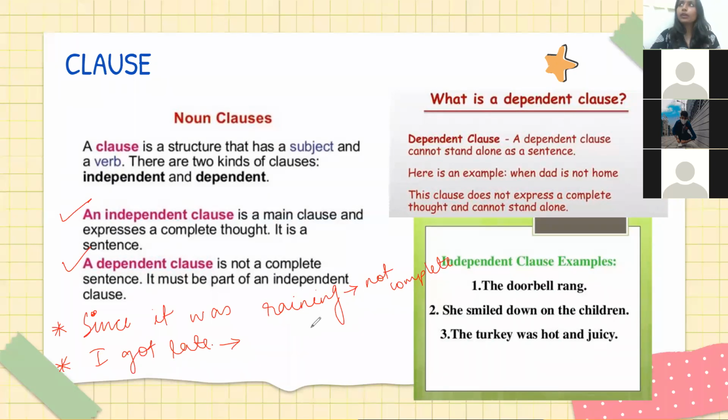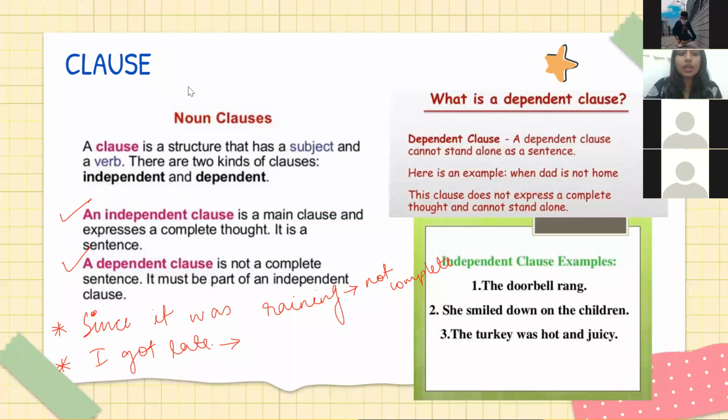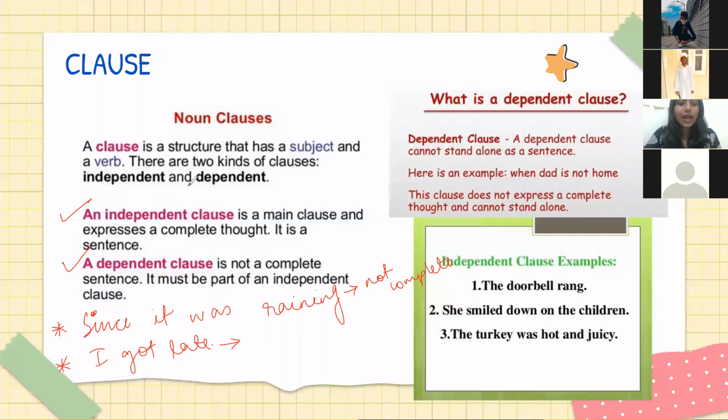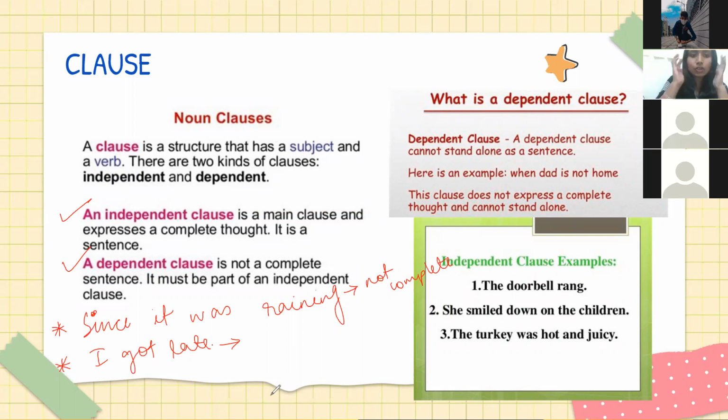ठीक है? अगर आप मेरे को पूछो, hey Rohini, why are you late? If somebody asks me, what are you doing here at this time? And I answer with, I got late. Is that a complete sentence? No, ma'am. Yes, ma'am. Okay, again, listen to me carefully.